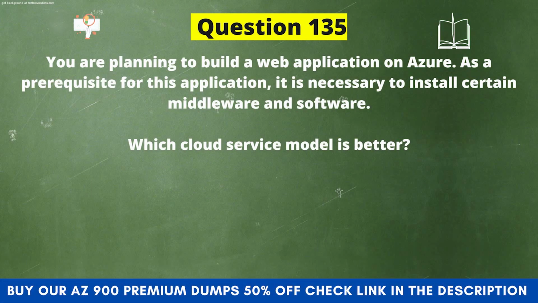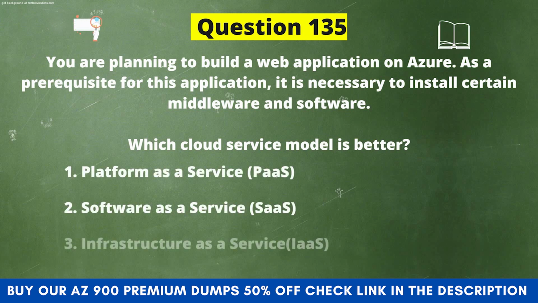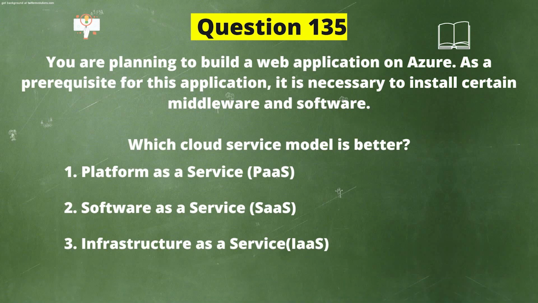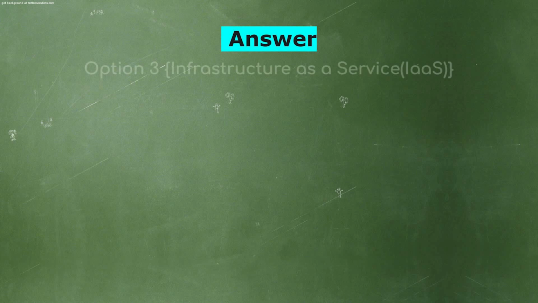Next question. You are planning to build a web application on Azure. As a prerequisite for this application, it is necessary to install certain middleware and software. Which cloud service model is better? And the options are: 1. Platform as a service, 2. Software as a service, 3. Infrastructure as a service, 4. Serverless model. And the correct answer is option 3.